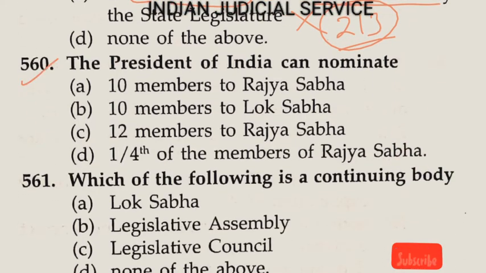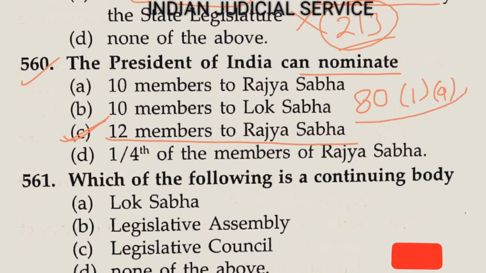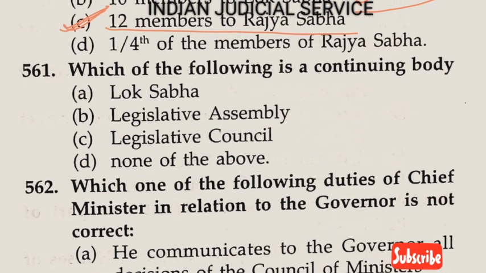Now question number 560. The President of India can nominate. So the President of India can nominate 12 members to Rajya Sabha. So clearly the answer here is option C. And this question belongs to Article 80, Clause 1, Subclause A, which deals with this thing here. So the answer here is option C, 12 members to Rajya Sabha.